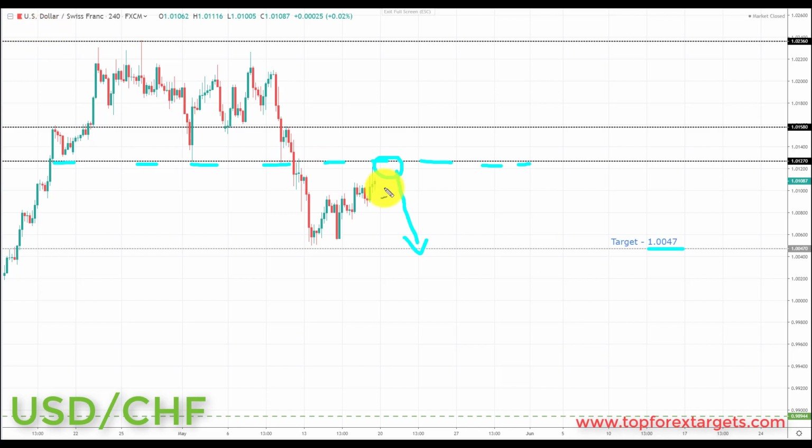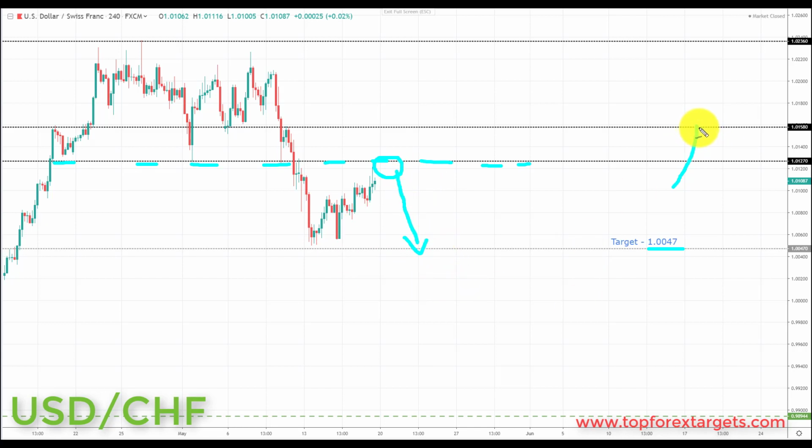Now, we're looking for a decline to the downside in the US dollar Swiss franc, and someone may say, well, you were looking for further advances to the upside in the US dollar. So if we get further advances in the US dollar index, how are we going to get a move down in the US dollar franc? Well, this is how the US dollar franc is structured, so this is what we're looking for.